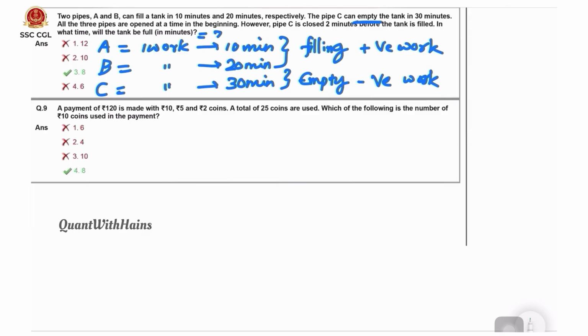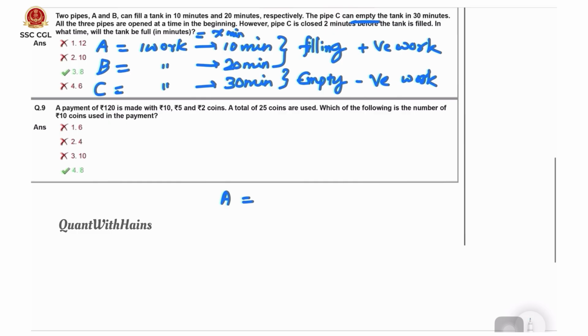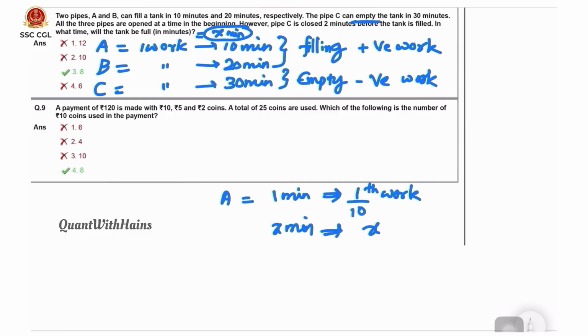Let us assume that the answer is X minutes, the complete work time. Here A is doing one work in 10 minutes, means in 1 minute it can do 1/10 of work. But it is working for the complete overall time, X minutes. That means in X minutes it will do X/10 of work. Positive means nothing is there, it is positive. In a similar way, B can do the one work in 20 minutes, means in 1 minute how much work does it do? That is 1/20th work. In X minutes it will do X/20th of work.